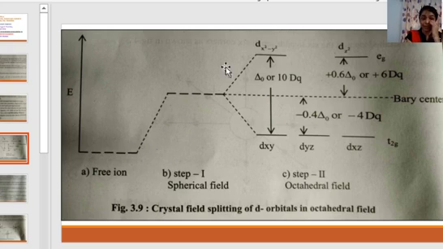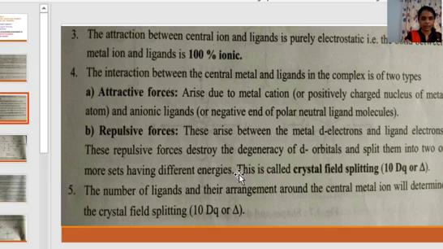This energy will be split into two or more sets. Here it is split into two sets, and this happens due to ligands. This splitting is called crystal field splitting and is denoted by 10 Dq or delta. The number of ligands and their arrangement around the central metal ion will determine the crystal field splitting.